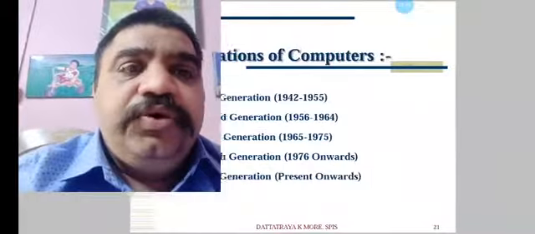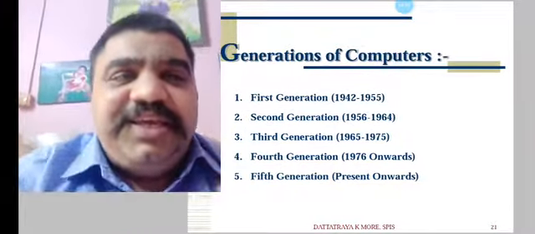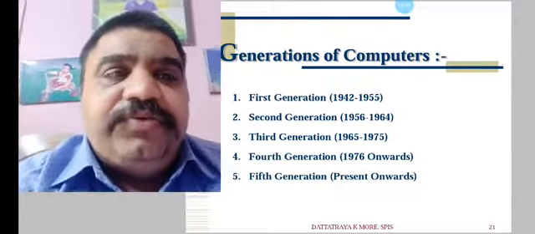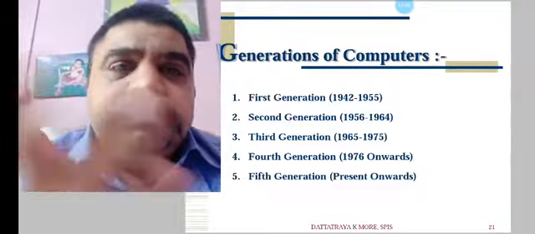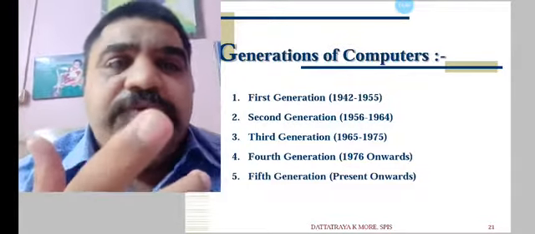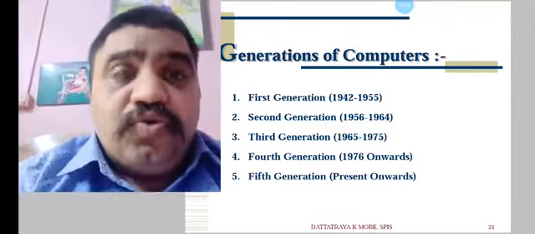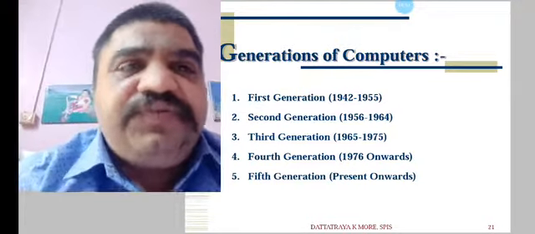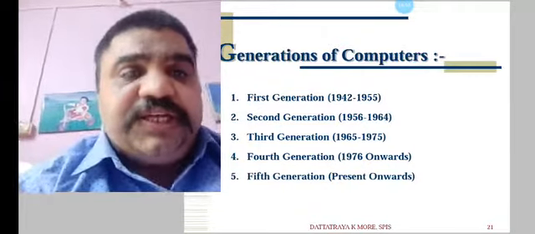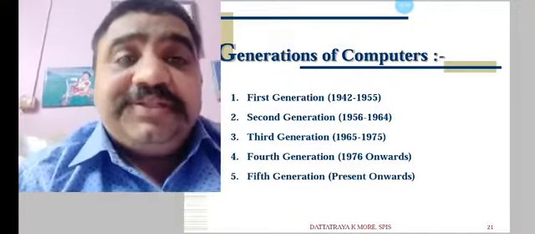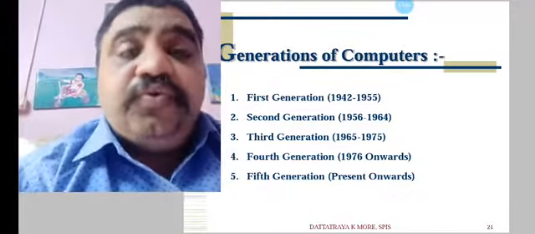Let us move to the generations of computers. See, these years are tentative; some years can go ahead or backwards, so don't mind that, because if you search on Google, many websites will give you information about these generations, and the duration may vary from website to website.